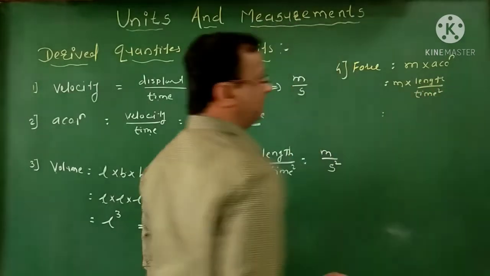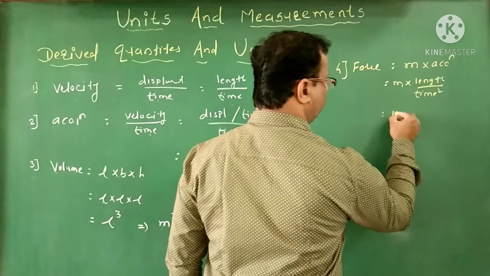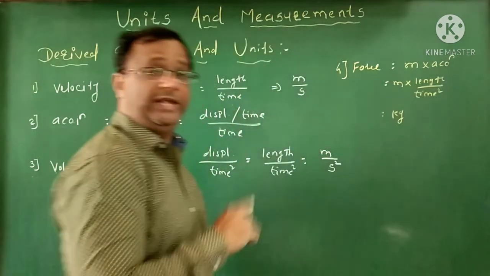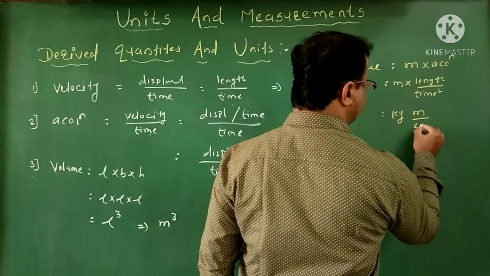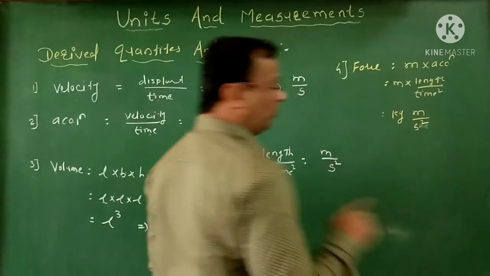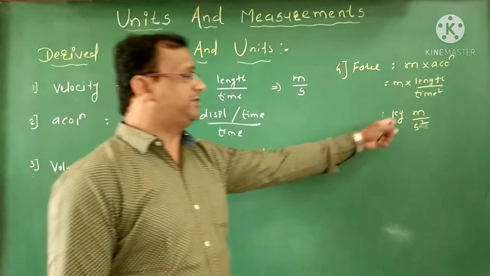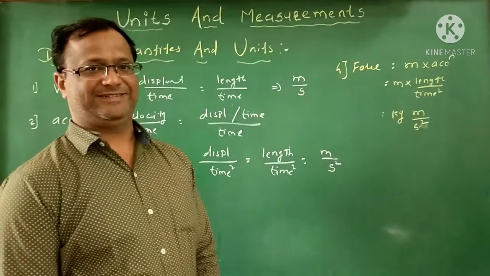Here mass is measured in kg, length is measured in meter, and time is measured in second, and this will be second square. So the SI unit of force is kg meter per second square.